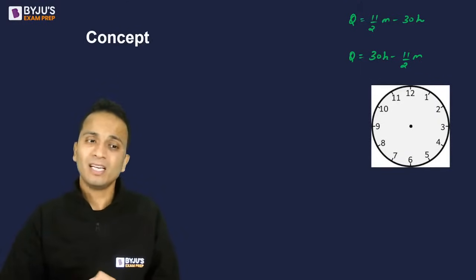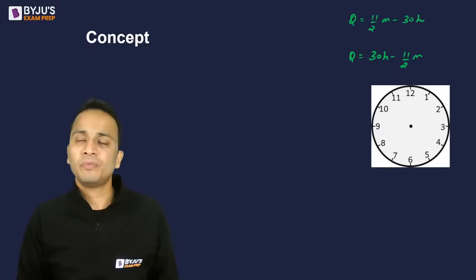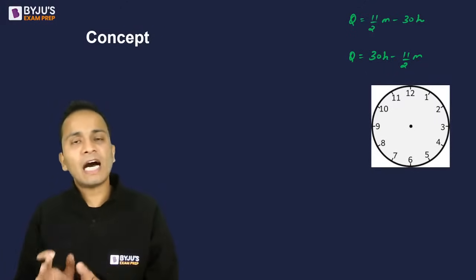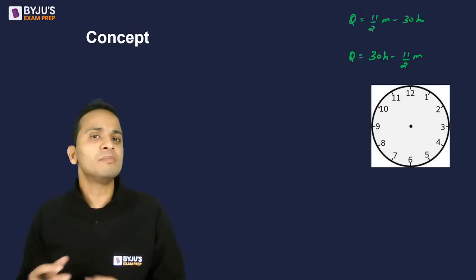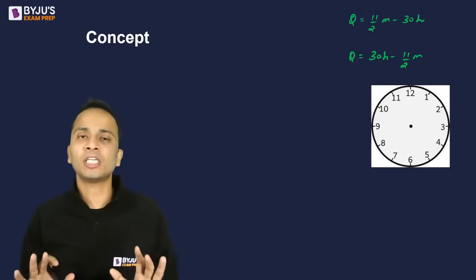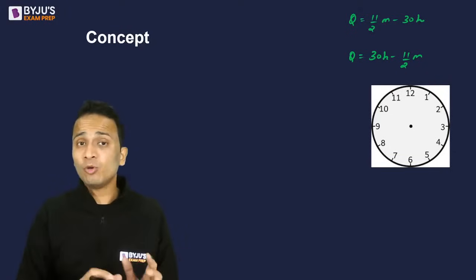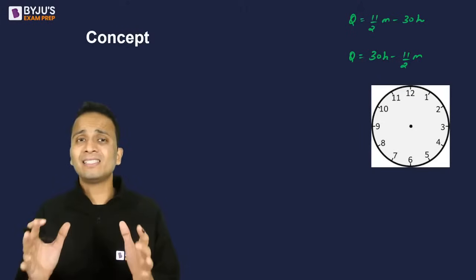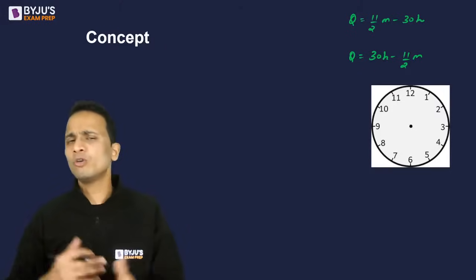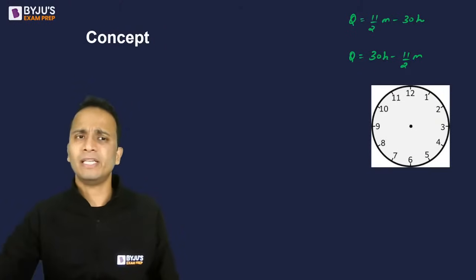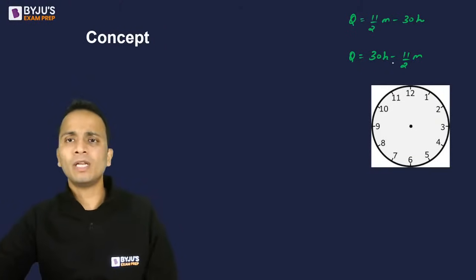Please guys, a small request in today's session: whatever I have already covered in this session, please don't ask me to repeat that. Otherwise we will not be able to finish this session today. We have to discuss calendars as well, and calendars is a slightly lengthy concept. We will do the questions quickly, but the concept is lengthy. So these are the two formulas that I have written.